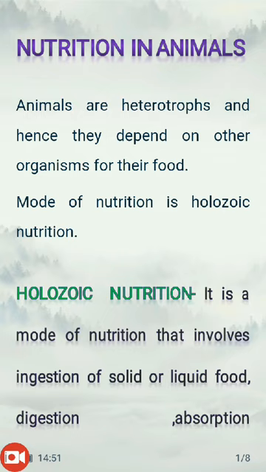Now the third kind of nutrition, holozoic nutrition. All animals exhibit holozoic nutrition, and holozoic nutrition is a kind of heterotrophic nutrition. So we can say that animals show holozoic and heterotrophic nutrition. Fine. Now what is this holozoic nutrition?